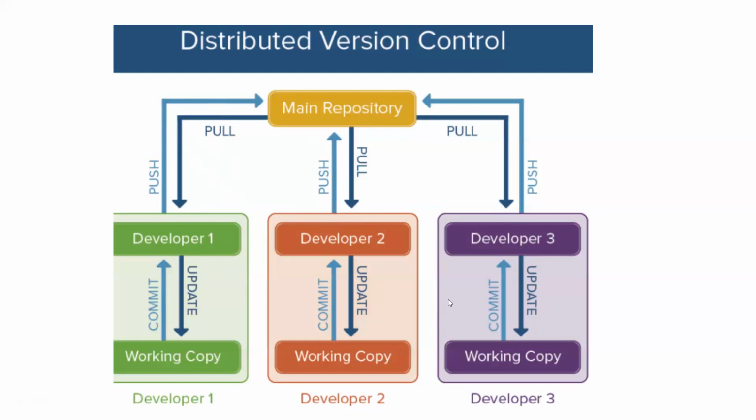Let's say there are 10 developers working on the project in the same branch. One guy worked on some piece of code or document, and he'll commit and push to the main repository. Other people can easily pull that information and utilize it. So this is the way of working in parallel on the project by using the GitHub account.